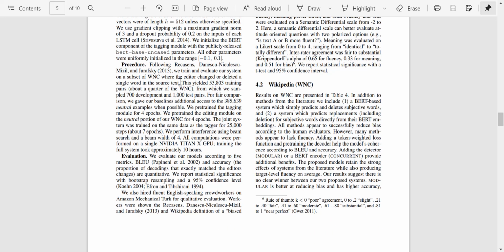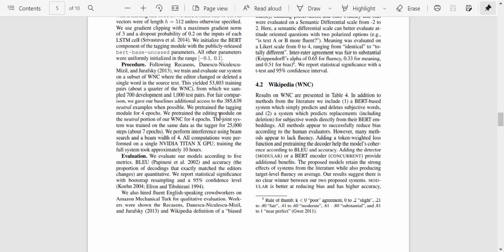Okay, so this is the procedure they used. We train and evaluate a system on a subset where the editor changed or deleted a single word. So they got 53,803 training pairs. So they did not use the entire dataset at once, and they sampled 700 development and 1000 test pairs, and for fair comparison they gave the baseline additional access to the 385,639 neutral examples when possible. So this was to generate a baseline.